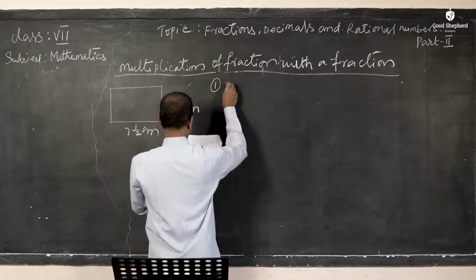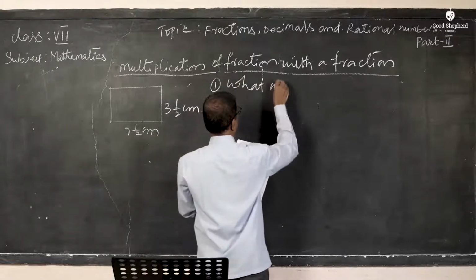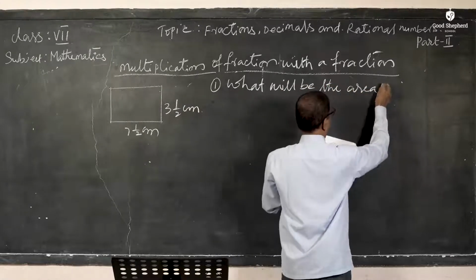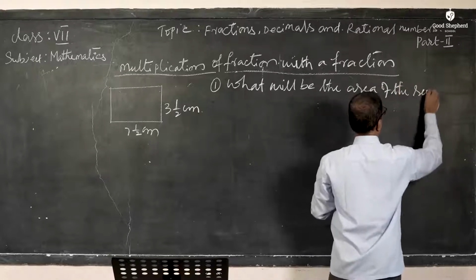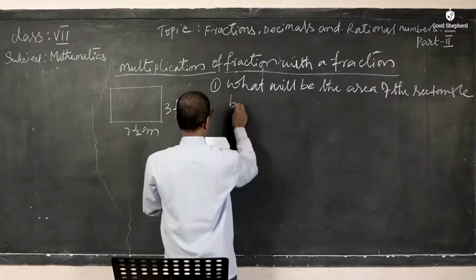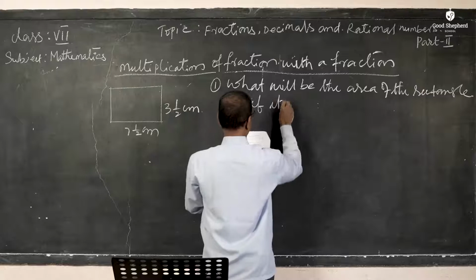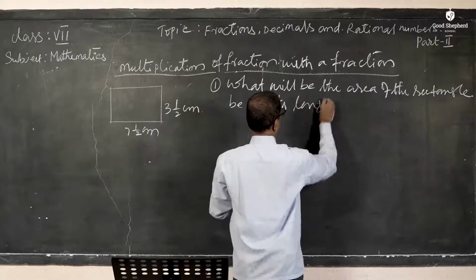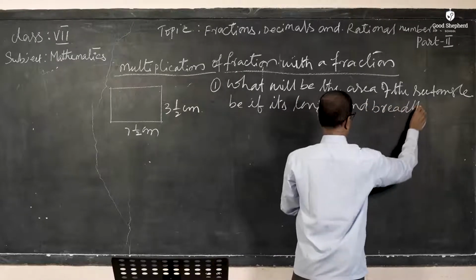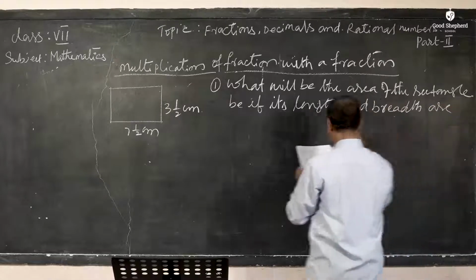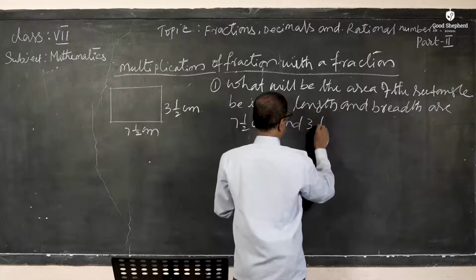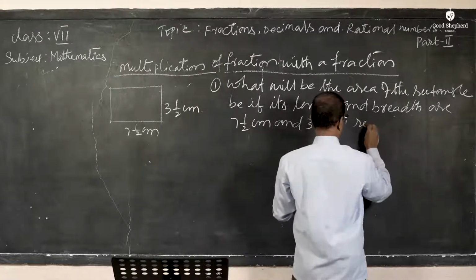I will write the question here: what will be the area of the rectangle if its length and breadth are 7 1/2 centimeters and 3 1/2 centimeters respectively?